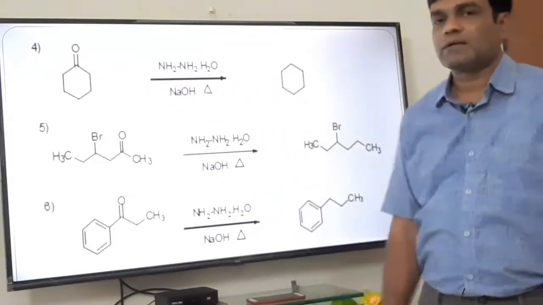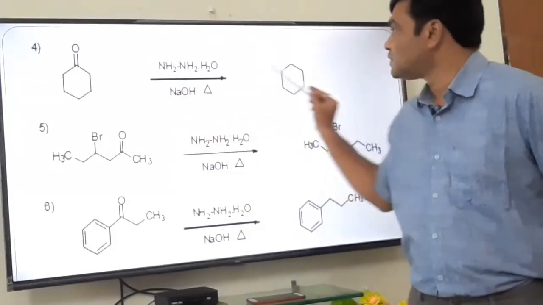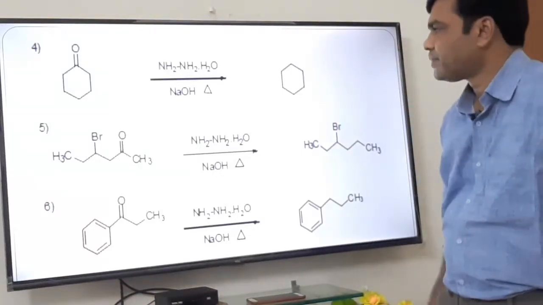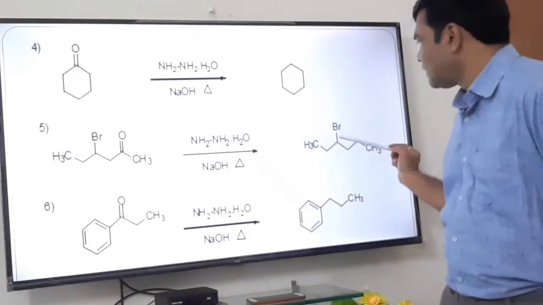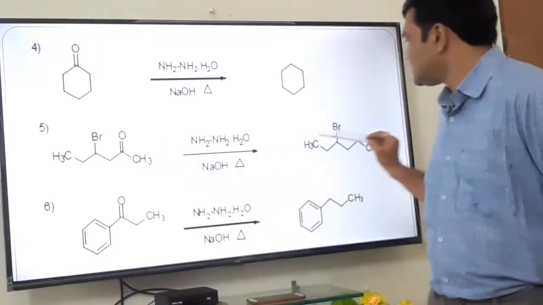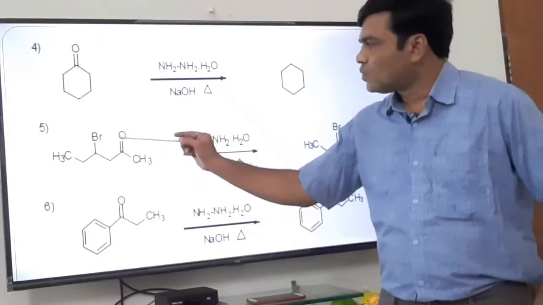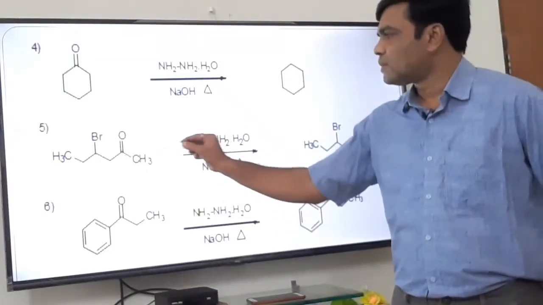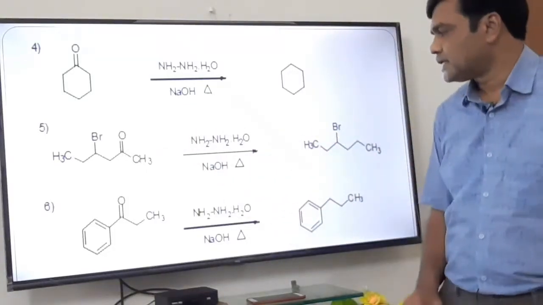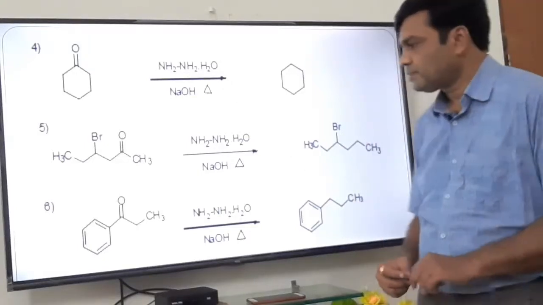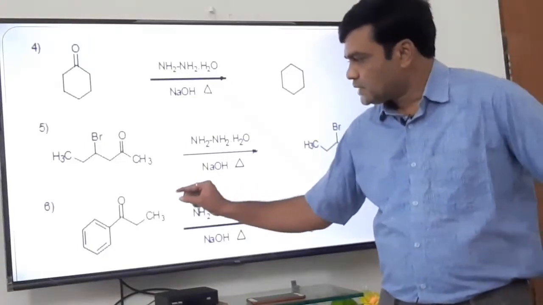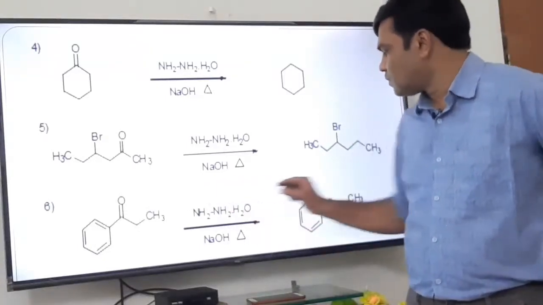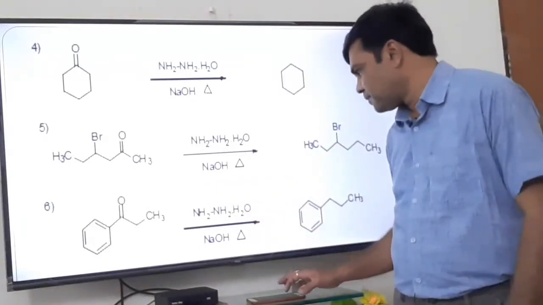Cyclohexanone is converted to cyclohexane. C double bond O is reduced to CH2. It is reduction, addition of hydrogen. See this example. Bromine is as it is, no change. Only C double bond O is reduced to CH2. Nothing else changes. In each of these examples, C double bond O is reduced to CH2.